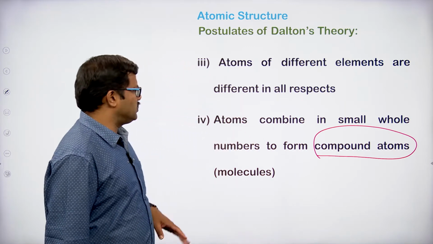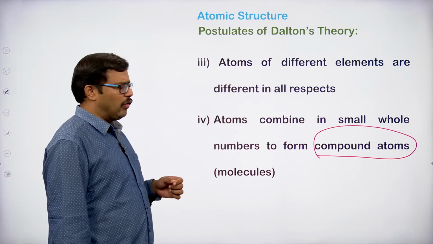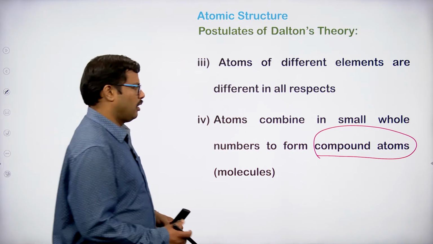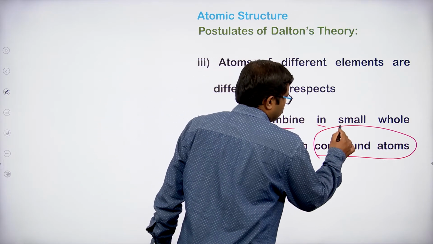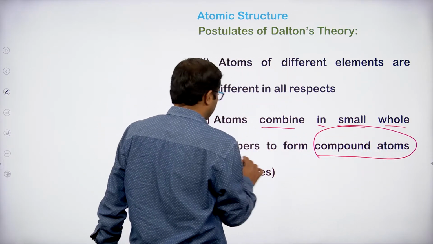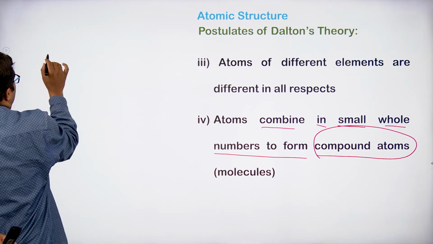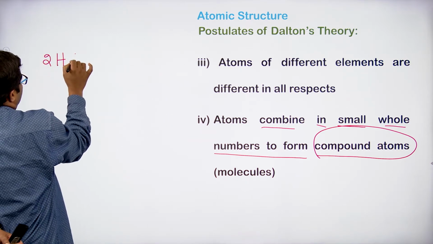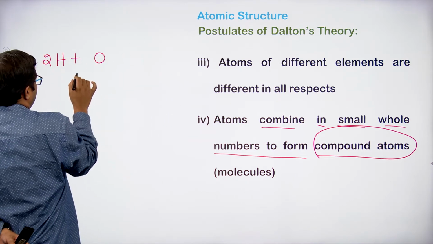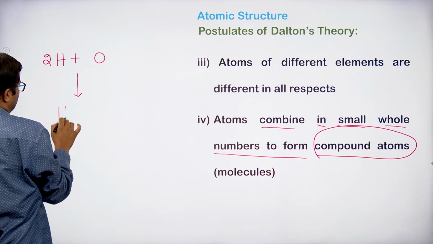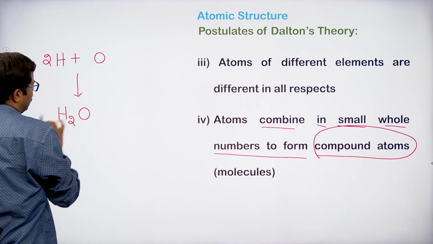So what is this particular postulate number 4 saying? Atoms combine in small whole numbers. Suppose 2 hydrogen atoms and 1 oxygen atom combine with one another, they produce water, H2O.